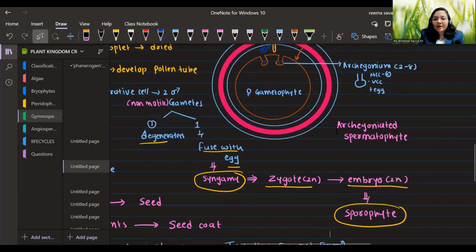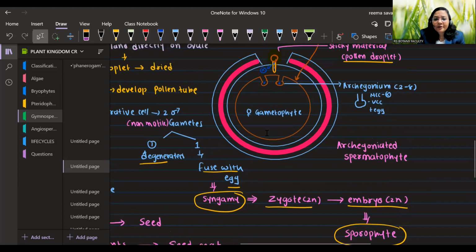In the female gametophyte, there can be 2 to 8 archegonia. Archegonium is the female sex organ. First archegonium appears in bryophyte. It is also present in pteridophyte, and it is also present in gymnosperm. So there are 3 plant divisions where archegonium is present: bryophyte, pteridophyte, and gymnosperm.